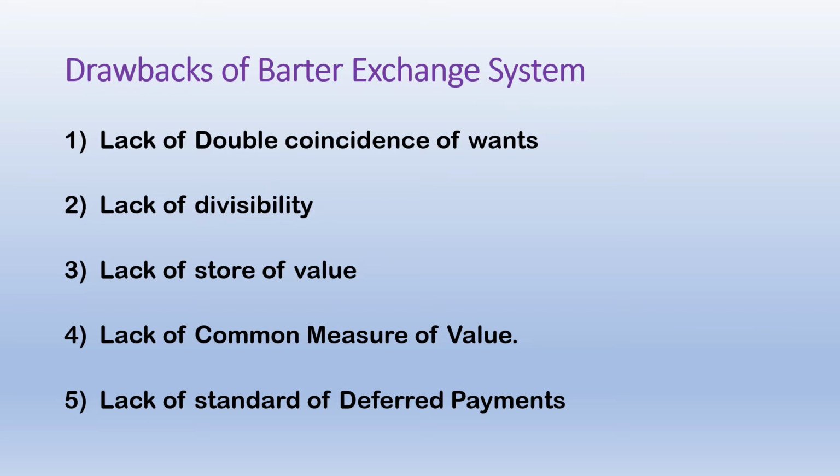Number 2, lack of divisibility. In commodity exchange, difficulty of dividing the commodity was common. For example, if a cow is to be exchanged for 4 goats, but the owner of cow requires 2 goats only, then the exchange cannot take place because cow cannot be divided. We cannot divide one cow into 2 parts.